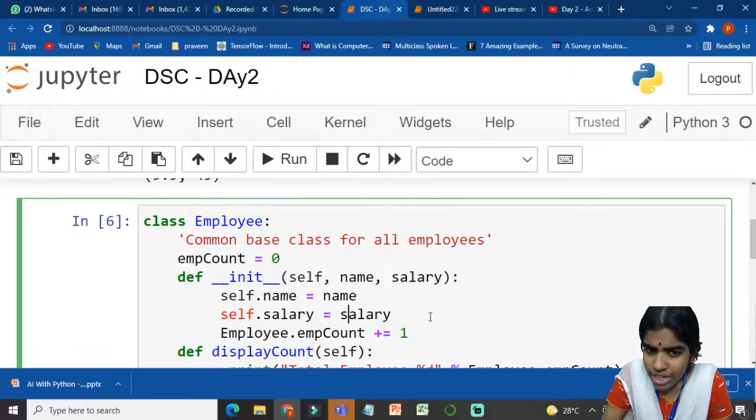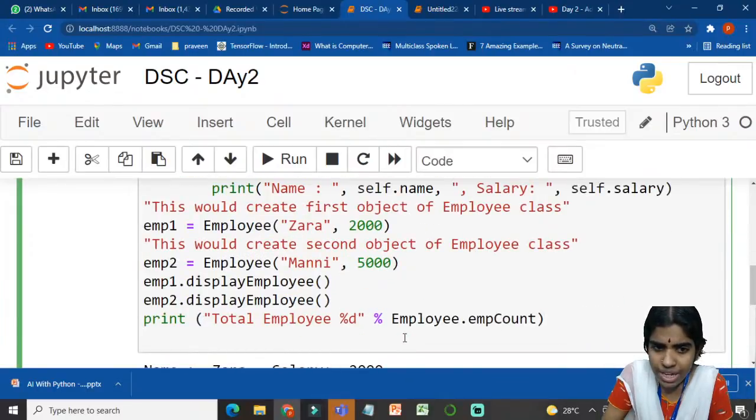Each and every time I am adding an employee, I am trying to increase the employee count by 1. So using the class name Employee, I am calling the corresponding attribute. Whichever attribute of my class I have to use, using the dot operator, I am calling Employee.empCount += 1. Each and every time I am adding a new employee, I increment the attribute employee count by 1. So am I making sense?